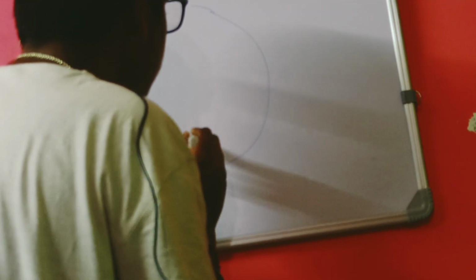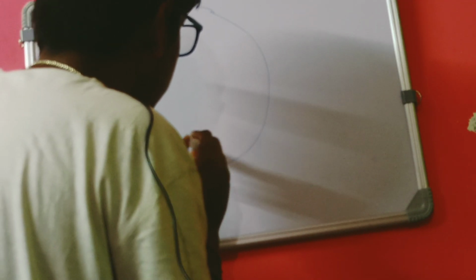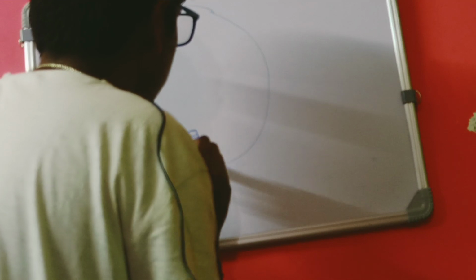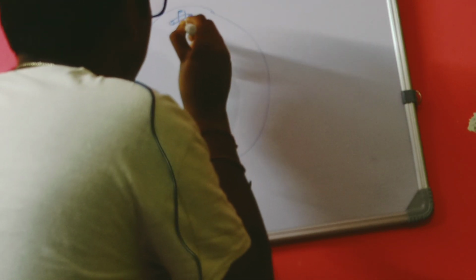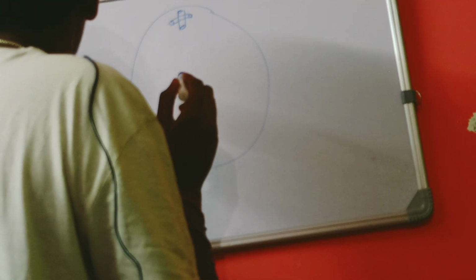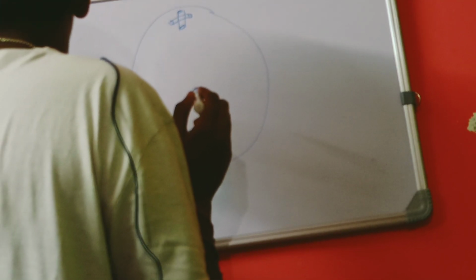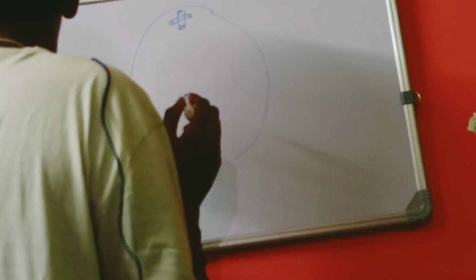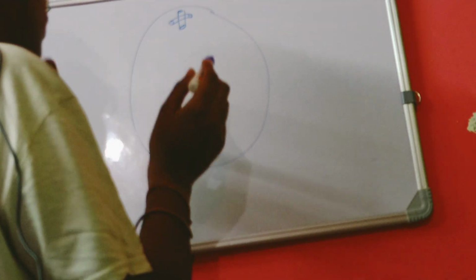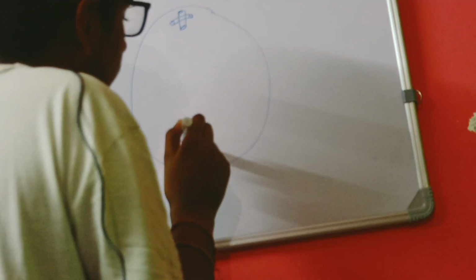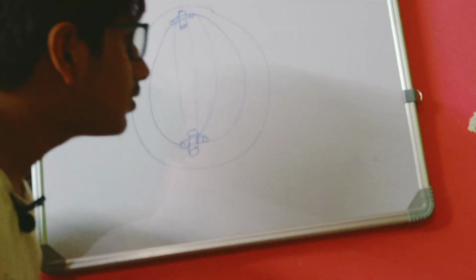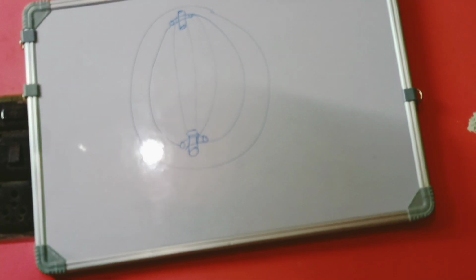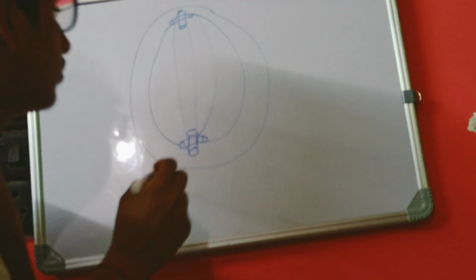This is an animal cell, and here there are two centrosomes. The spindle fiber is formed from these centrosomes.